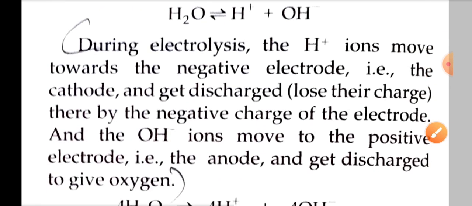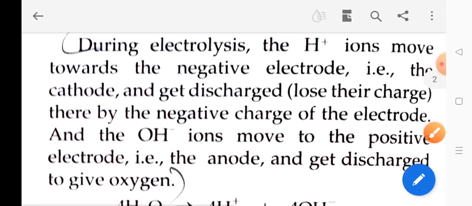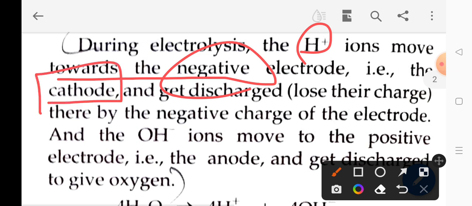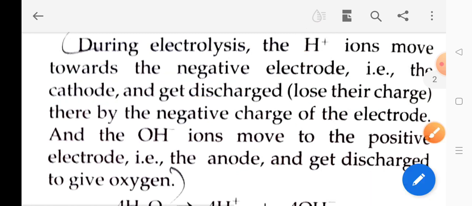Now notice the charge here. The hydrogen ions, H positive, are positively charged, and because of the positive charge they will move towards where? They will move to the negative electrode, called the cathode. On the cathode they will lose their charge and transform into H2, that is, hydrogen gas will be produced.